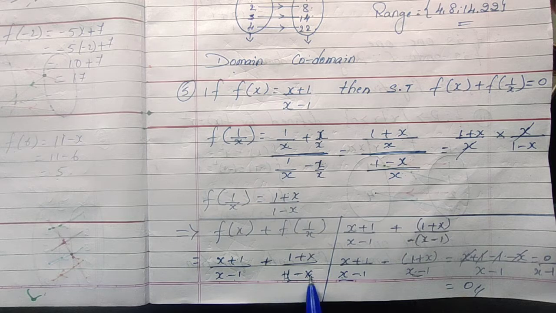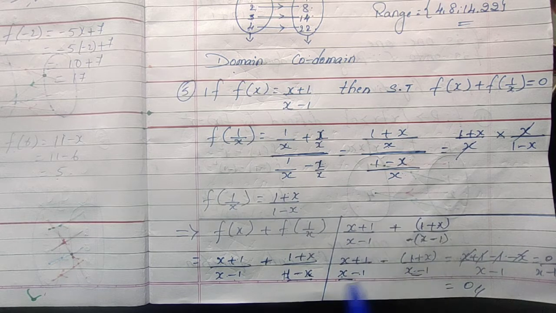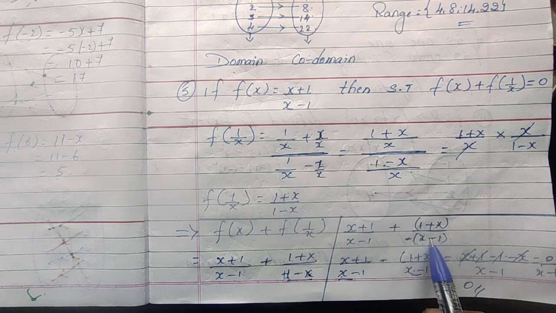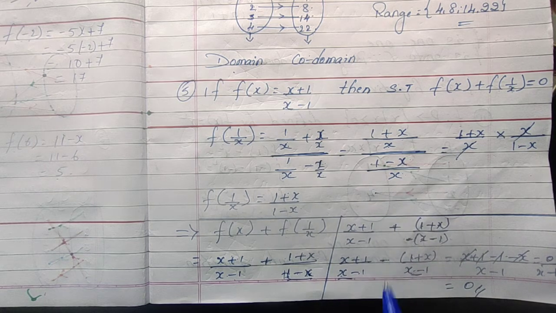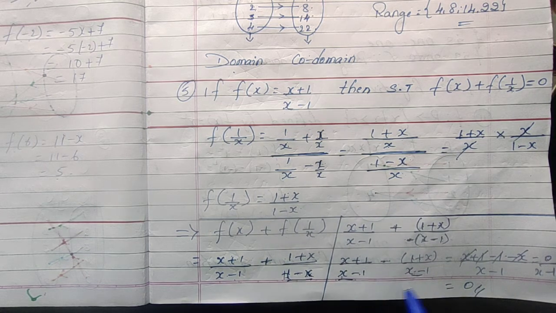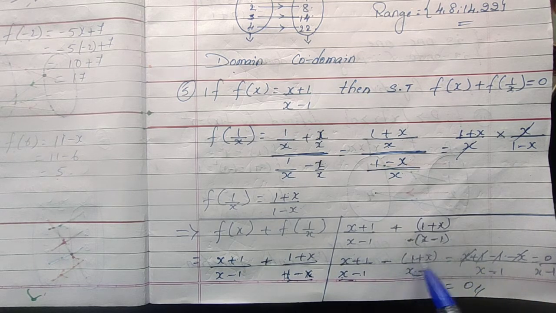Here I took the minus common between these two. When I take minus common, minus into x, minus into minus, plus 1. This plus and minus you multiply. Then LCM is same, because denominators are same. Subtract the numerators. When subtracting we should remove the bracket, so multiply the sign. X cancel, 1 cancel, 0 by anything is 0.